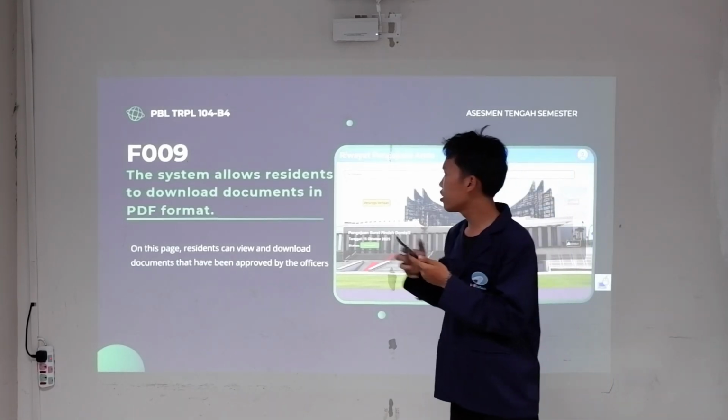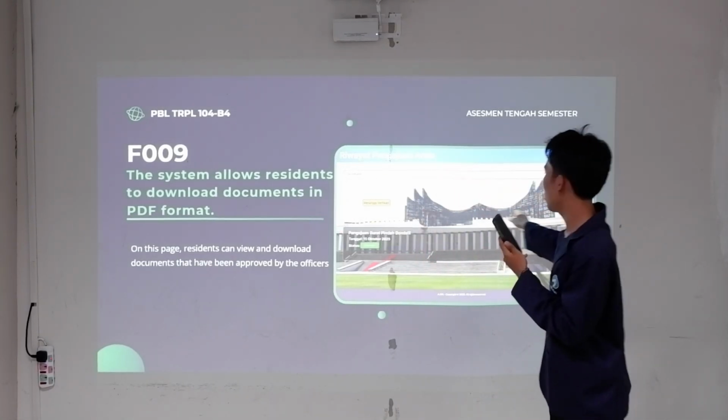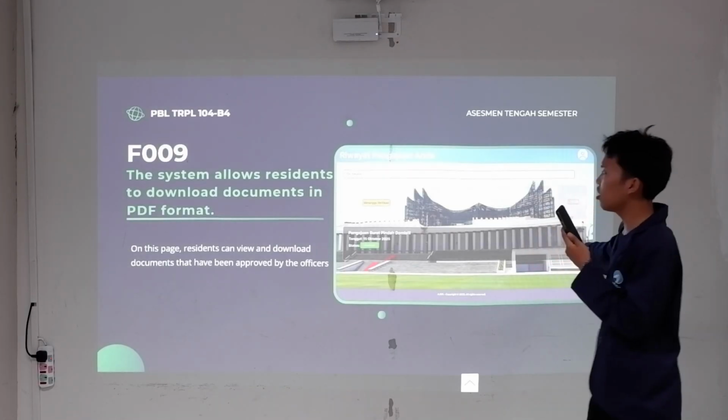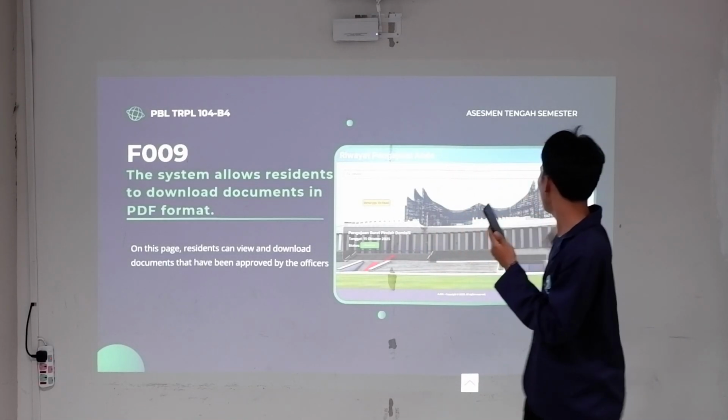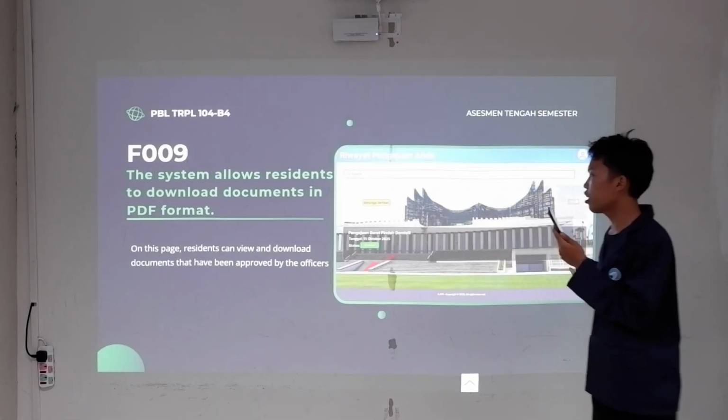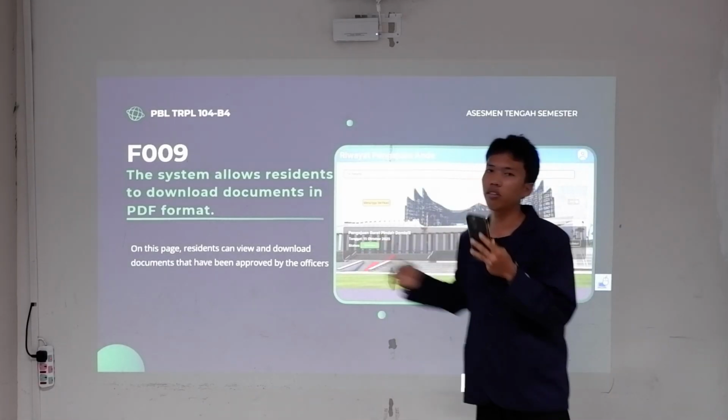Requirement number 9 is the system allows residents to download the documents in PDF format. On this page, residents can view and download documents that have been approved by the officers.